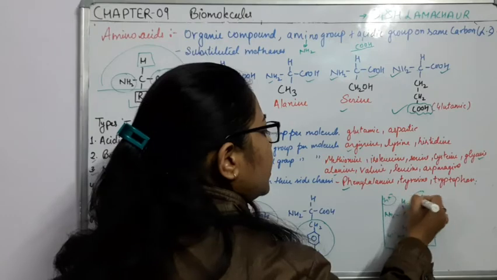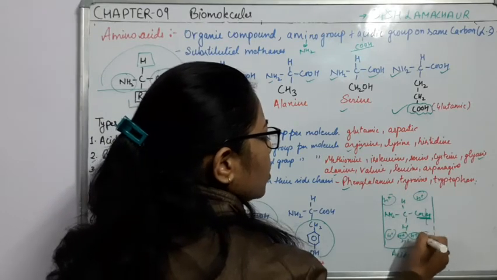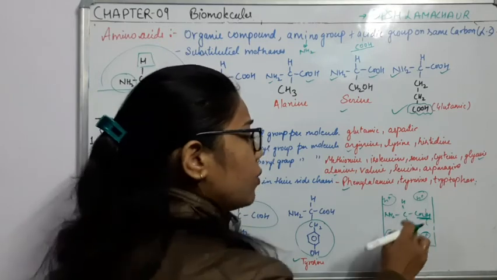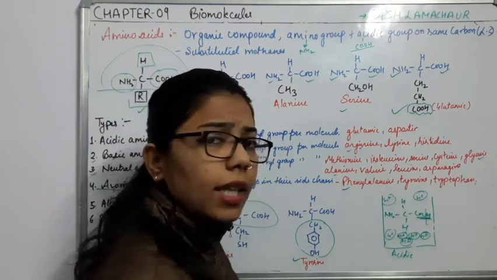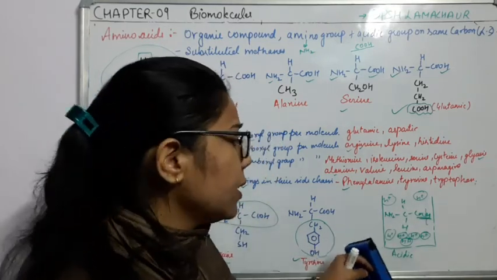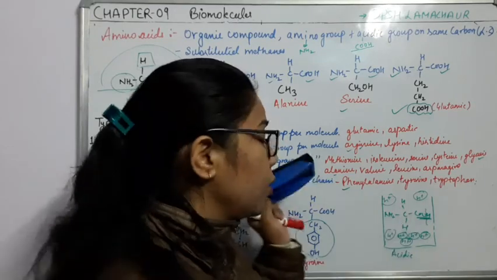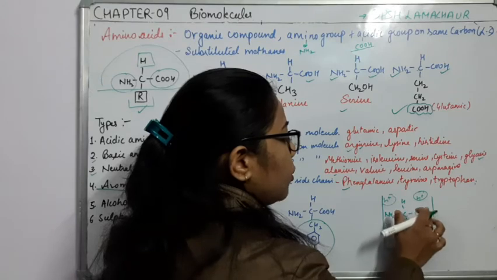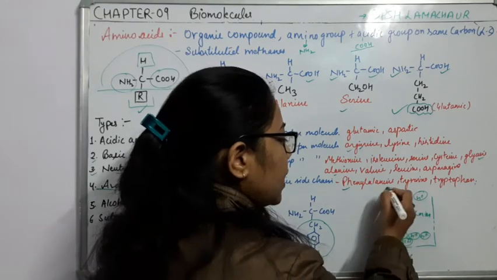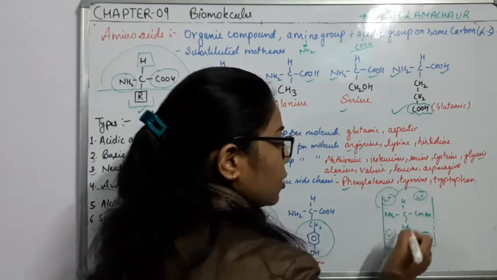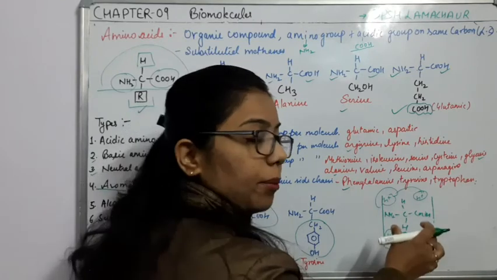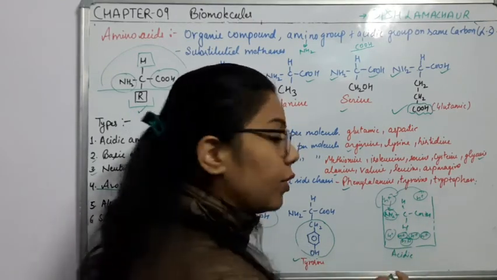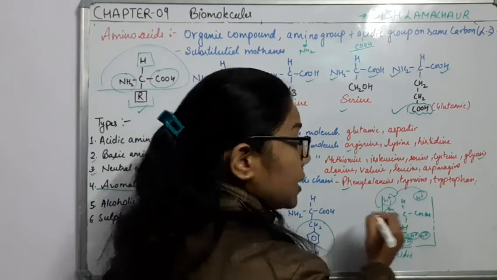Already there are so many protons present in this medium, and the tendency of the COOH group is to remove this hydrogen. But when we keep this neutral amino acid in the acidic medium, this bond will not be able to break. What will happen? All the hydrogen present in the acidic medium will try to add to this basic group, and it will act as a base.